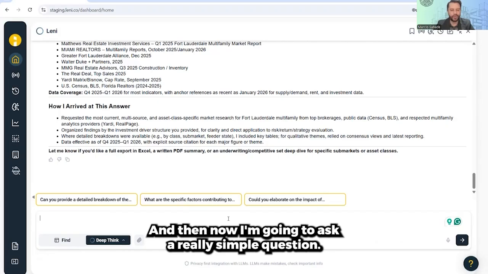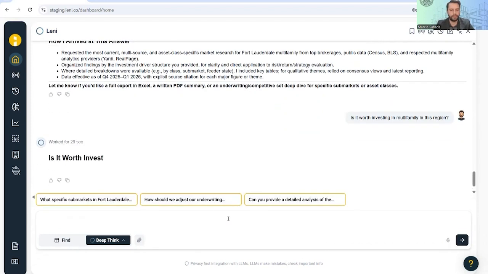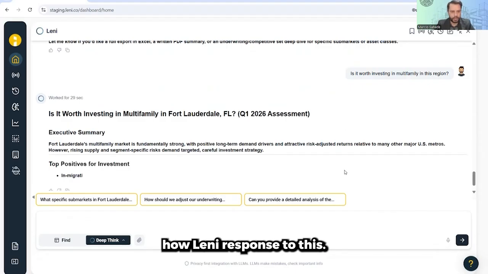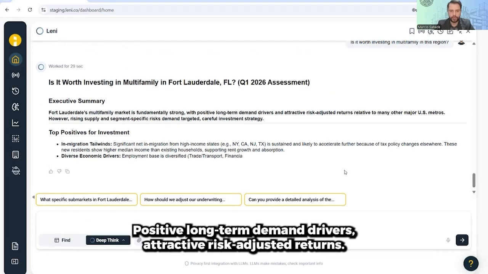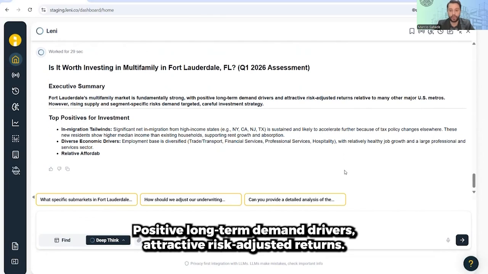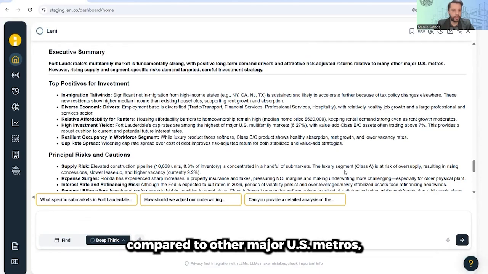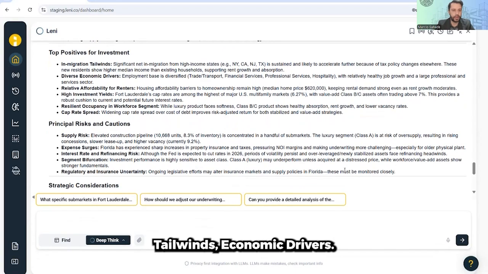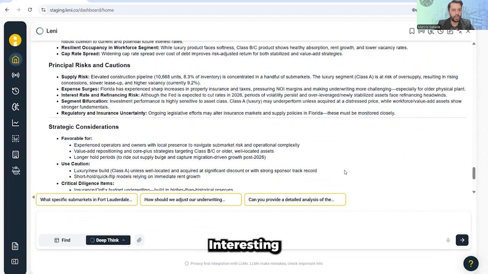And now I'm going to ask a really simple question, just to follow up on this. Let's see how Leni responds to this. It's a strong market, positive long-term demand drivers, attractive risk-adjusted returns compared to other major US metros. Top positives for the investment: tailwinds, economic drivers, resilience, cap rate spreads. Interesting.